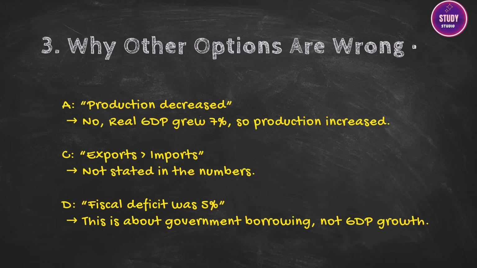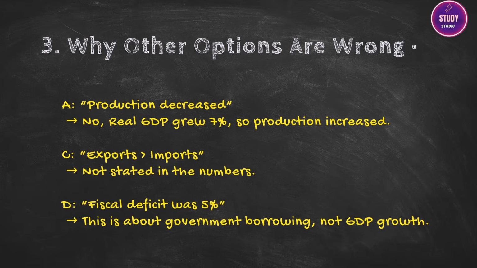This is a crucial step for clearing up any confusion. A. The country's production of goods and services decreased. This is flat out wrong. Real GDP, which measures actual production, grew by a solid 7%. That's an increase, not a decrease. C. The country's exports exceeded its imports. This data tells us nothing about the country's trade balance. GDP includes net exports, but you can't figure out the individual values of exports or imports from growth figures alone. D. The fiscal deficit of the country was 5%.